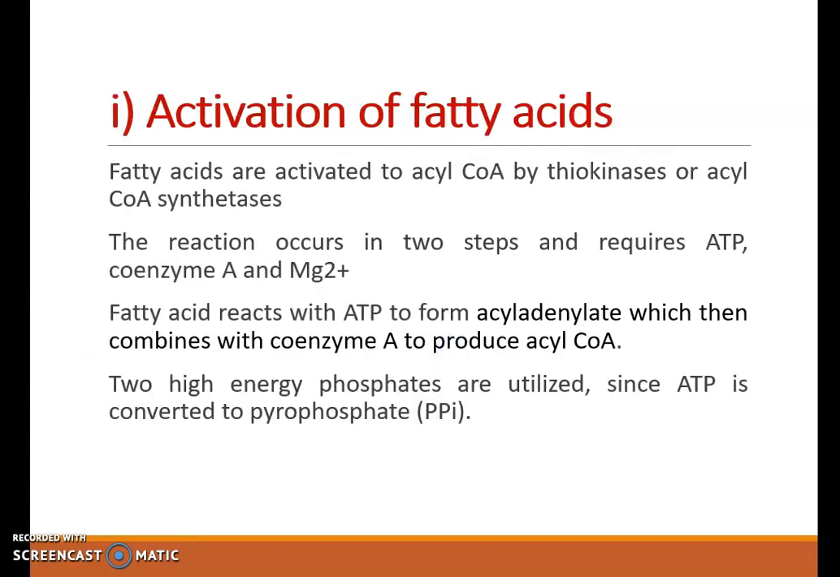So first stage, activation of fatty acids. They are activated to acyl-CoA by thiokinases or acyl-CoA synthetases. The reaction occurs in 2 steps and it requires ATP, magnesium ions and coenzyme A. Fatty acid reacts with ATP to form acyladenylate, which then combines with coenzyme A to produce acyl-CoA.